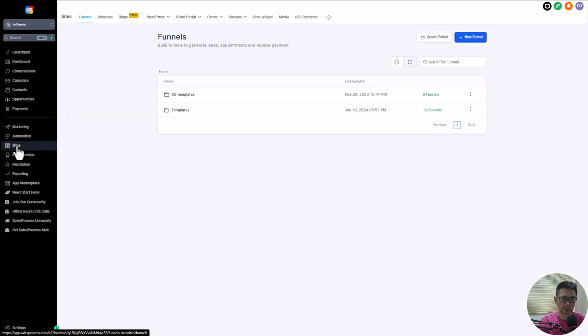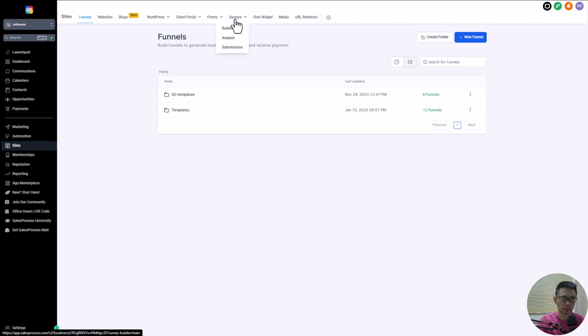Okay, the next part is sites. Sites is where you can build different funnels, you can build different websites, you can build blogs, you can connect your WordPress, you can create a client portal. Client portal is basically, say you have a membership site selling a course, something where someone will go to sign in to get to their course. Okay, you can create forms and you can create surveys.